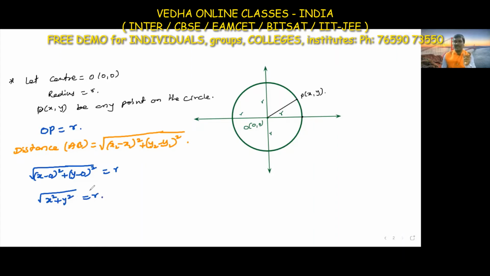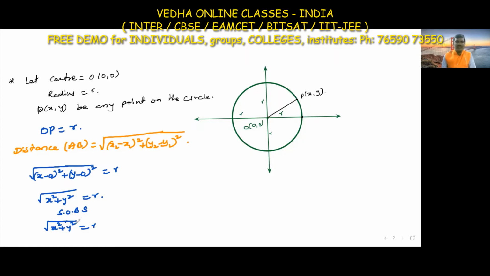Directly, we can also take the distance from the origin to any point using the direct formula, the square root of x square plus y square. We can use that formula, or the normal distance formula. If we square on both sides, then the square root of x square plus y square is equal to r.